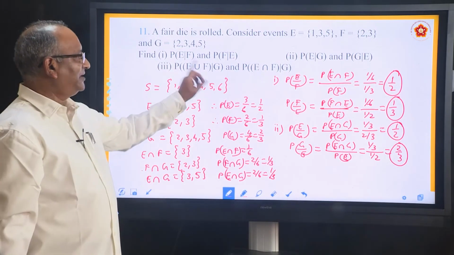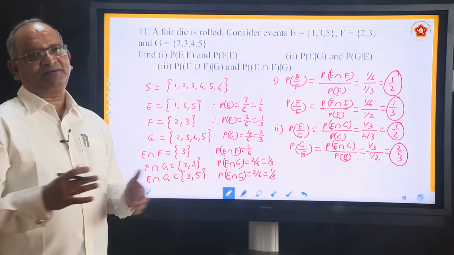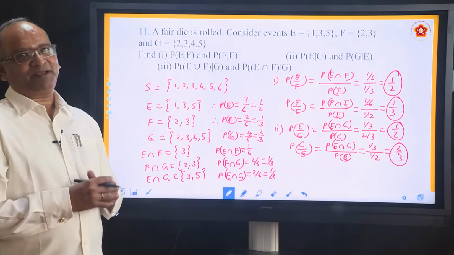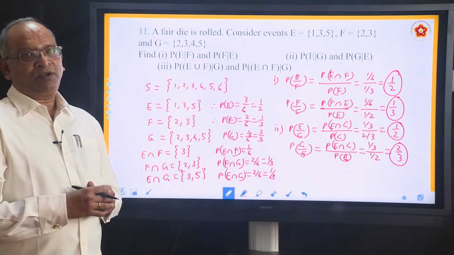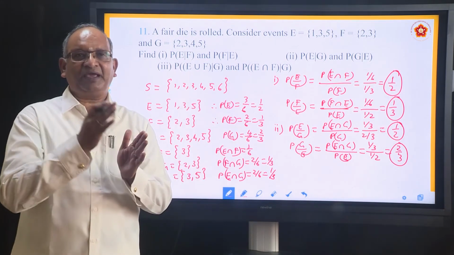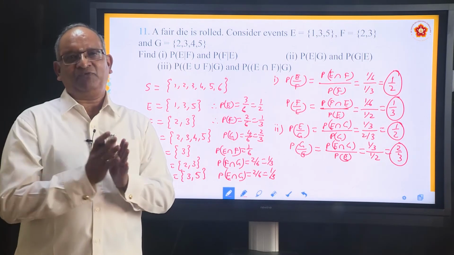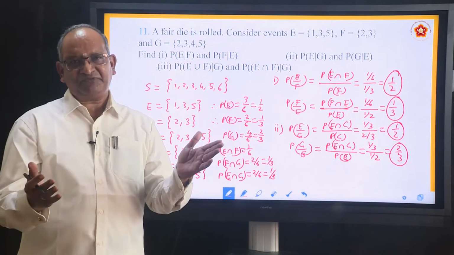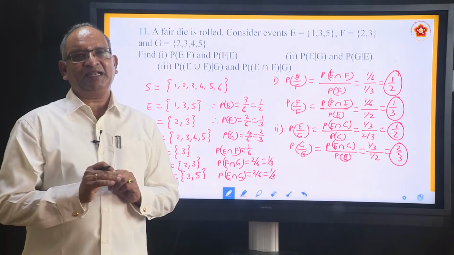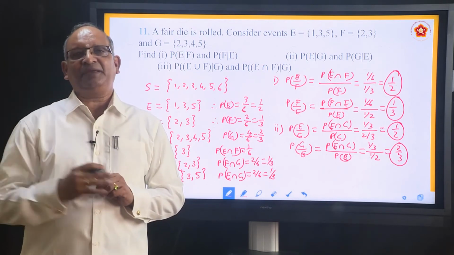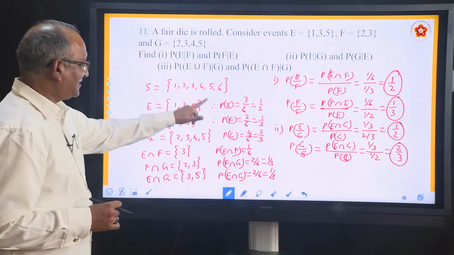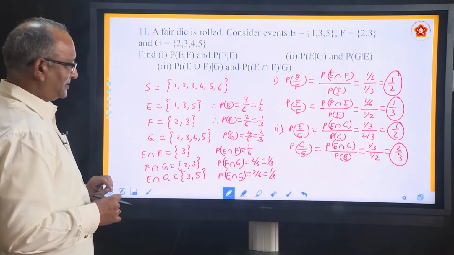Now we have to solve the third one, which appears to be different, new. We have not solved based upon the second property. See, in the previous problem, if you remember, when he has asked us to find out P of A union B or E union F, what did we do? PE plus PF minus PE intersection F. Now when G comes as a conditional probability, simply put G under each of them. That's all. So these values are important in order to solve that, but let us try doing it.